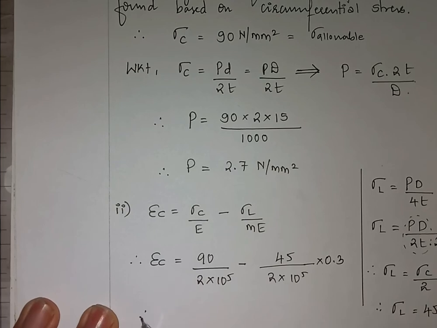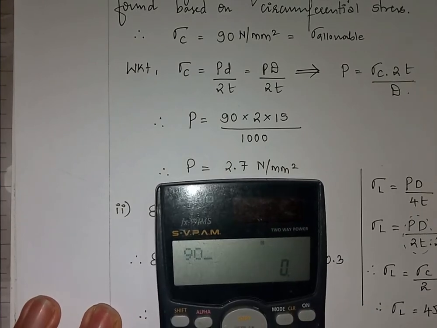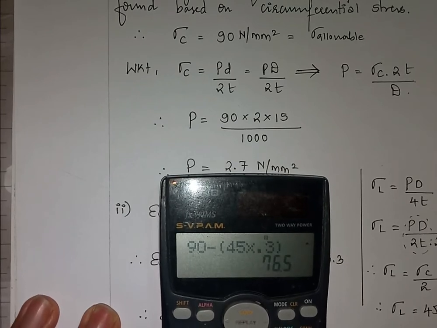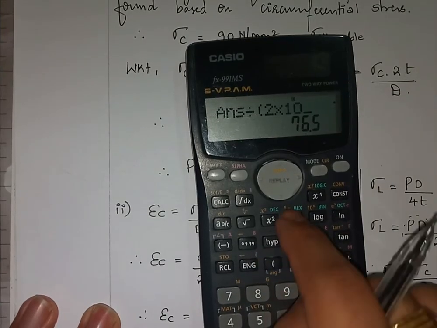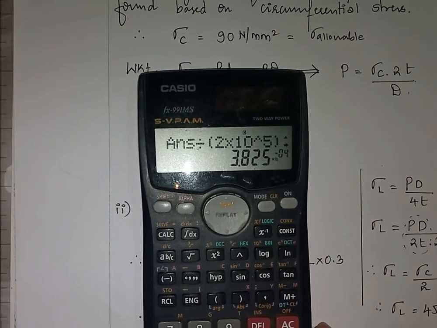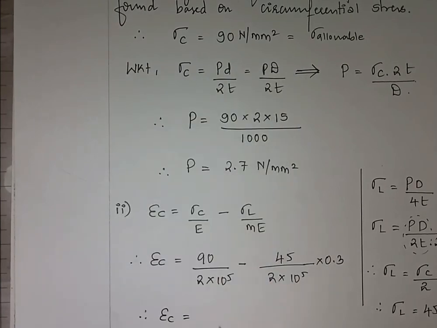So now epsilon C, if you just calculate, it is 90 minus 45 into 0.3, divided by 2 into 10 raised to 5. So it is 3.825 into 10 raised to minus 4. It does not have any unit because it is strain.